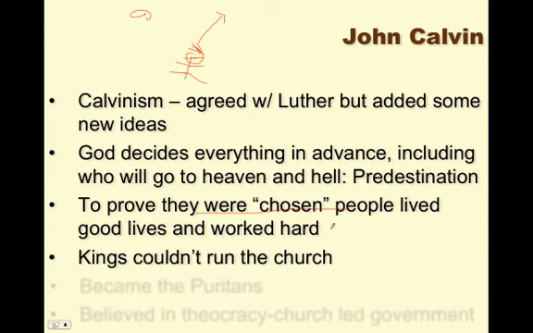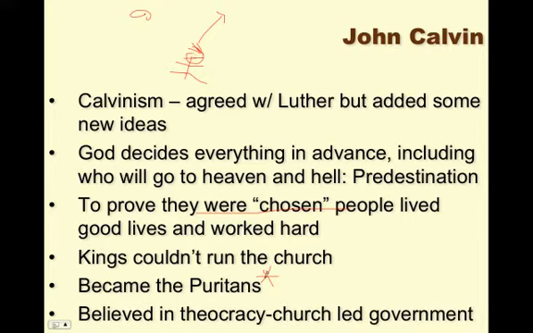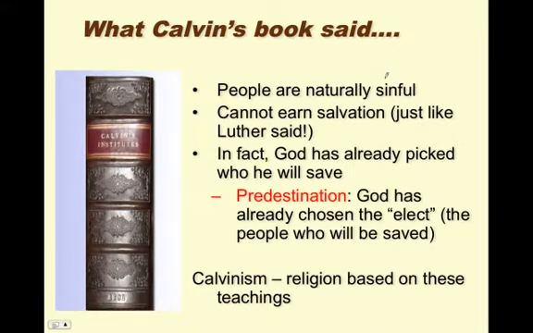He said the kings can't run the church. This becomes the Puritans. Here's our first real American tie-in. Puritans. And they believed in a theocracy, a church-led government. So that is Calvin. No relation to Simon or Theodore. Alvin, Simon, Theodore. Alright, what did Calvin's book say? A lot. Look how thick that book is. It would take you a long time to read it.